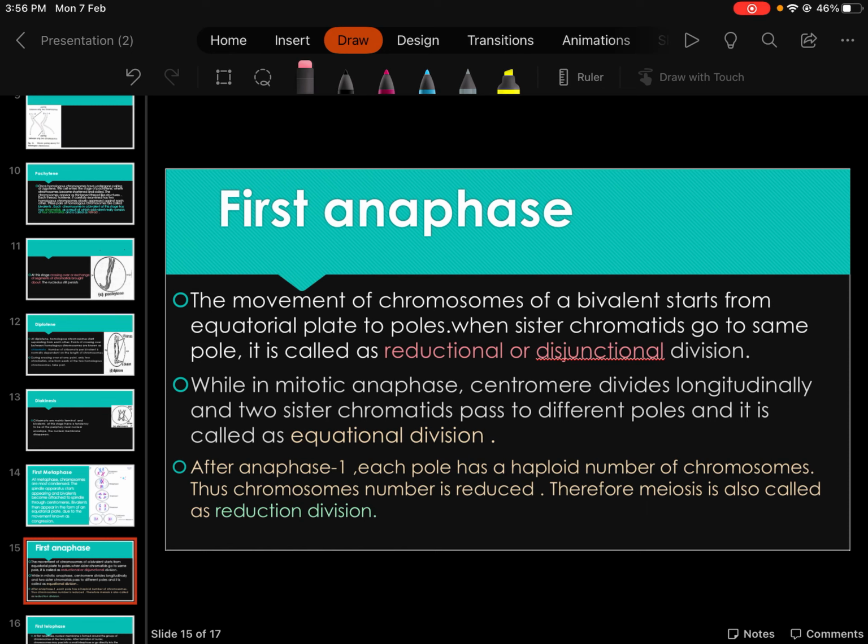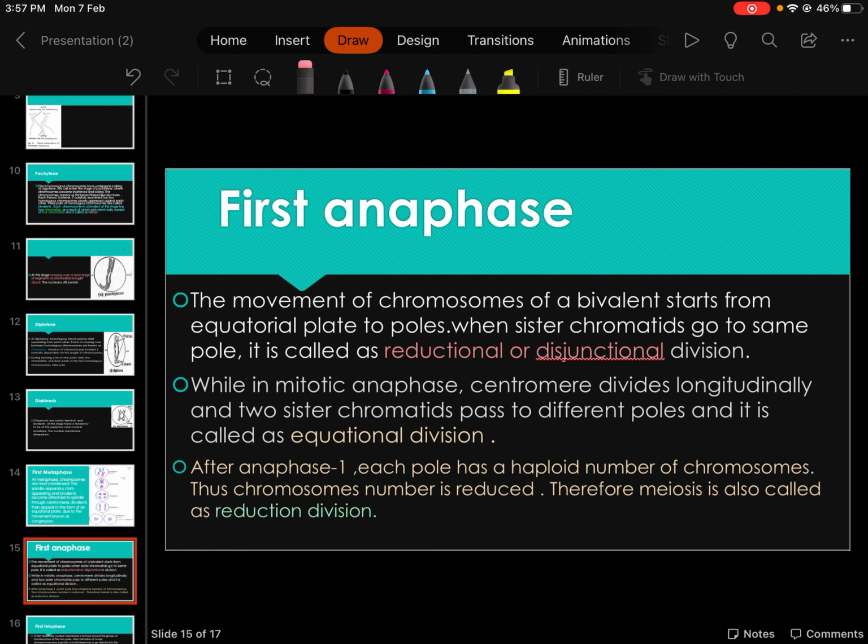Here I have written that meiosis is called a reductional division. Why? Because the number of chromosomes is going to reduce to half. And mitosis is called equational. I have written the difference because it's very important and it's asked in many exams: what is the difference between reductional and equational division, which is the reductional division, mitosis or meiosis, and which is the equational division. You should be clear about this point.